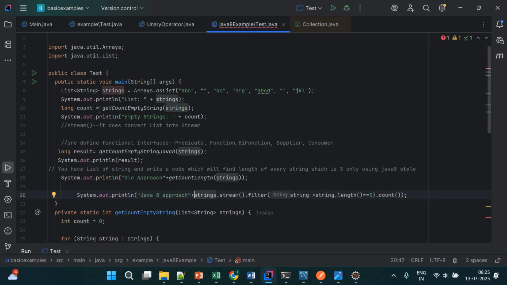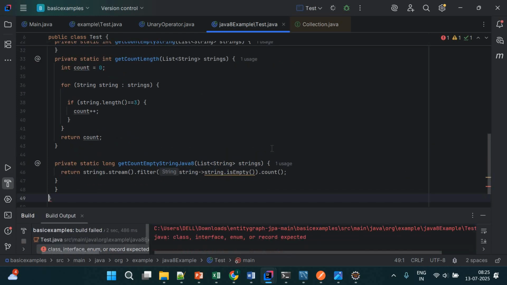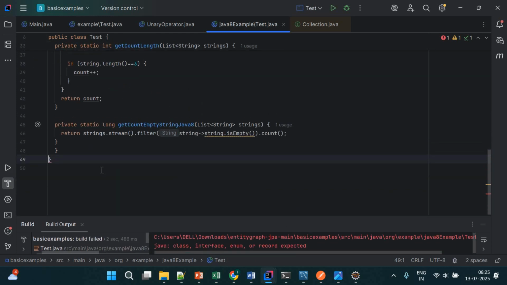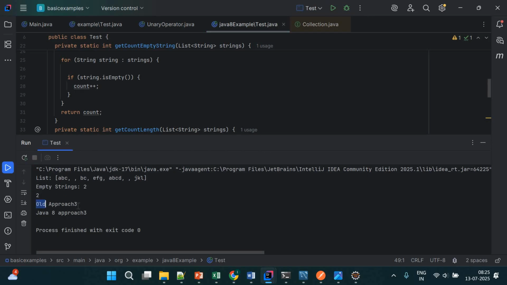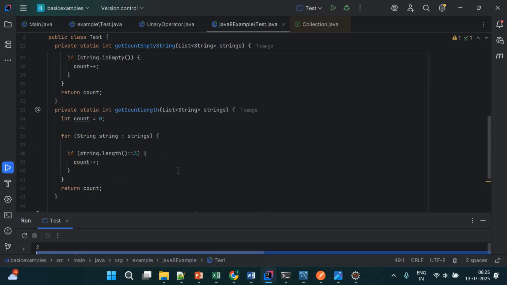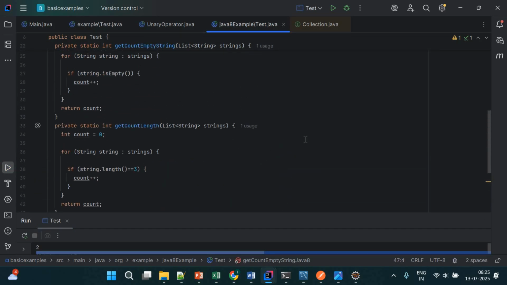So here what happened, right? I did the same, but I stored that into a variable, and that also works. And here I'm just displaying directly to the sysout. Let me run this. Somewhere we have an error. What is the error? I think I have one extra closing bracket. Let me remove it. So see here, I'm getting old approach 3 and Java 8 approach 3. Both are giving the same result, but in one I'm following the older approach using the for loop, and in the second I'm using the simple Java 8 style.